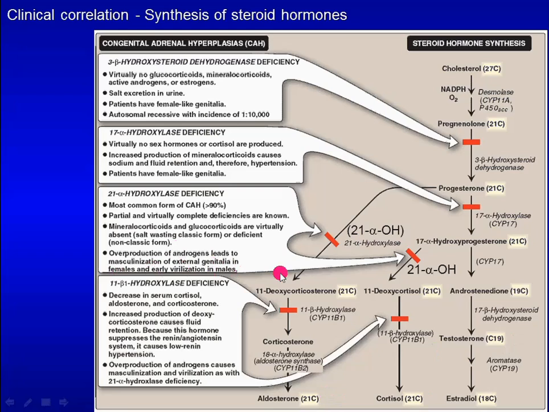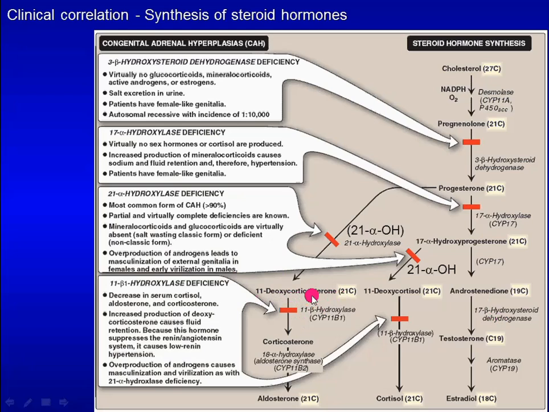Deficiency of 11-beta hydroxylase results in increased production of 11-deoxycorticosterone and overproduction of androgens. Increased production of 11-deoxycorticosterone causes hypertension.